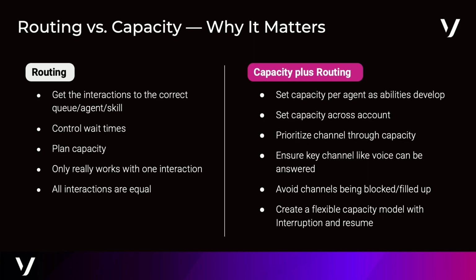So routing versus capacity, why does it matter? There's an analogy someone mentioned to me the other day. I thought it was kind of clever for this. It's about parking lots. So you can put in Google Maps, find me a parking lot. I'll drive all the way there. And then if there are no spots, it can be pretty frustrating, right? So the routing is what gets me to the parking lot. Capacity is the ability for us to say if there are spots open or not.